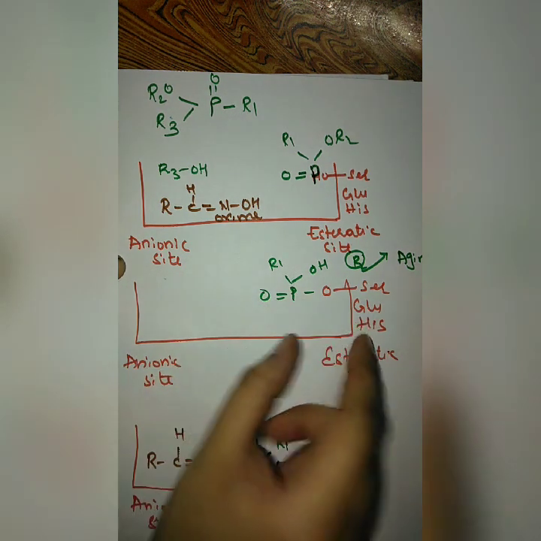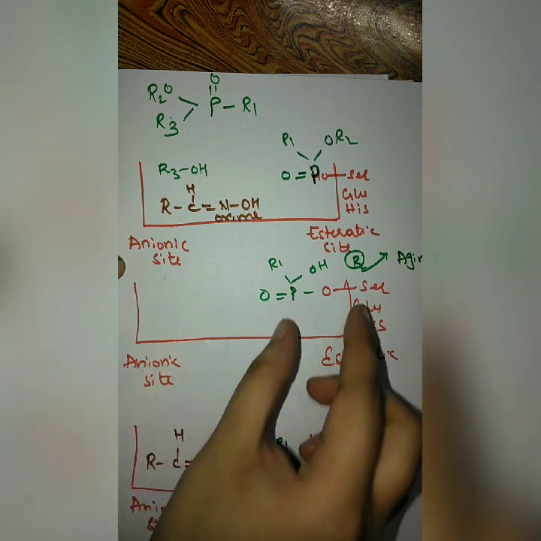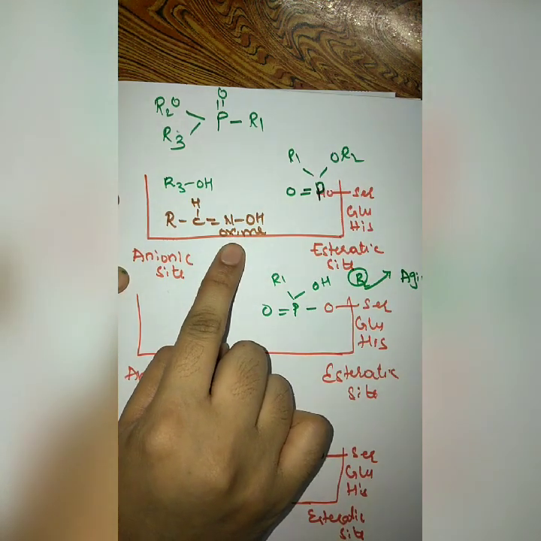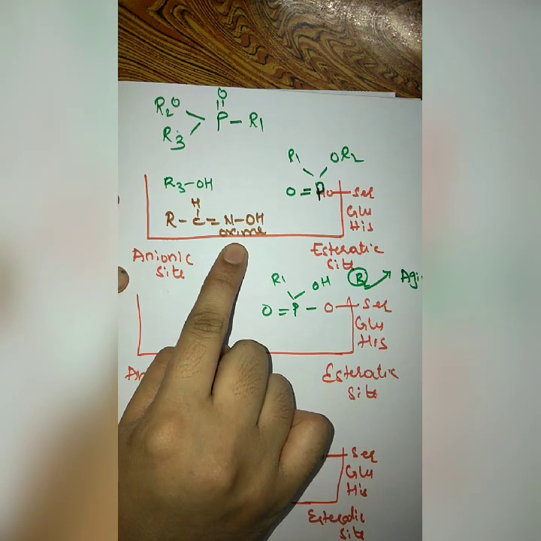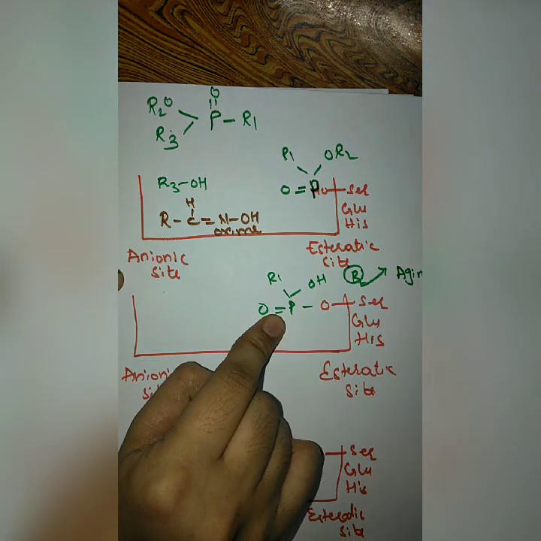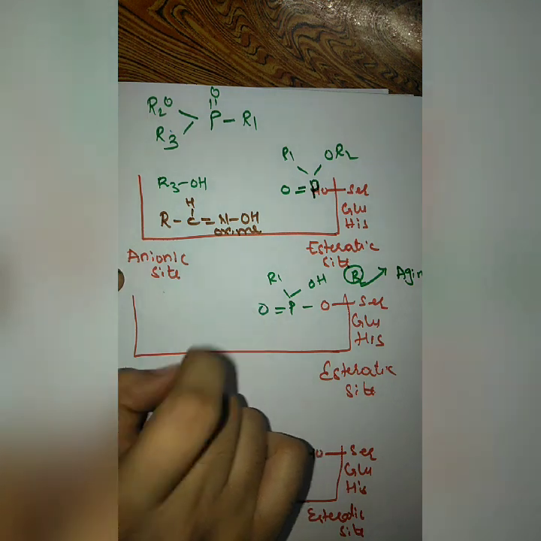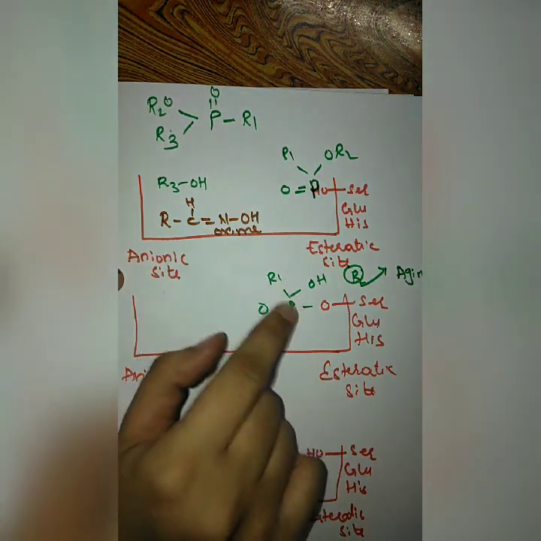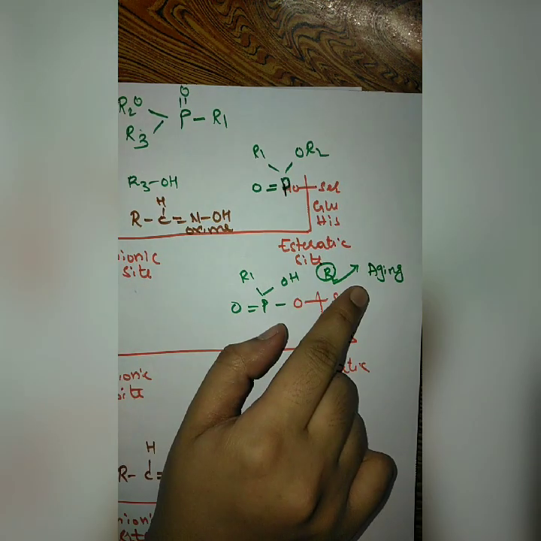So how can we save this enzyme? If we want to save this enzyme, we require an antidote, which is oximes. So what will this oxime do? This oxime will remove the phosphate group and free this enzyme. But there is a condition. Oximes can reactivate the enzyme from the organophosphate only before aging occurs.